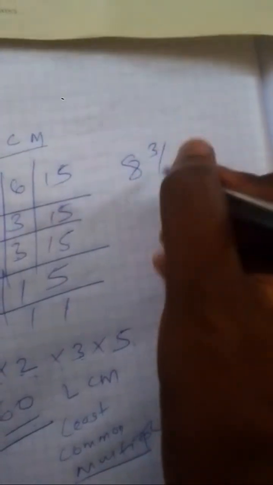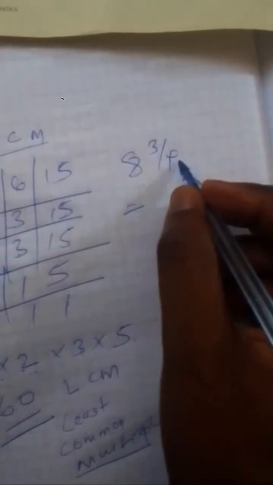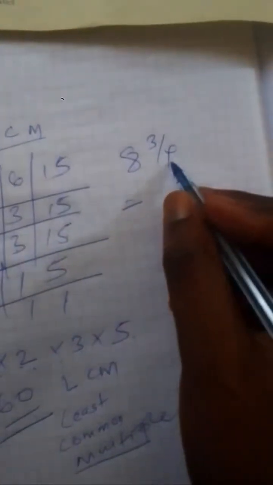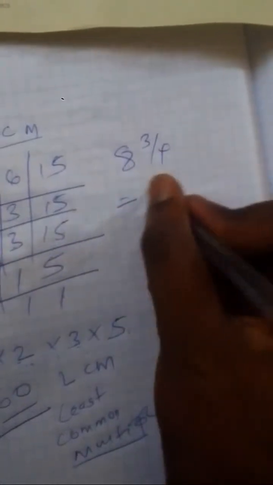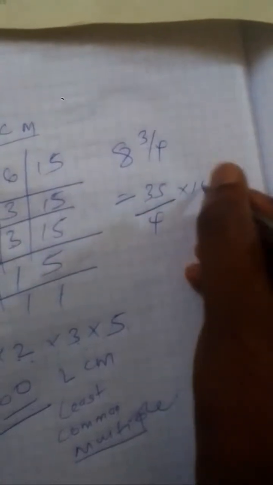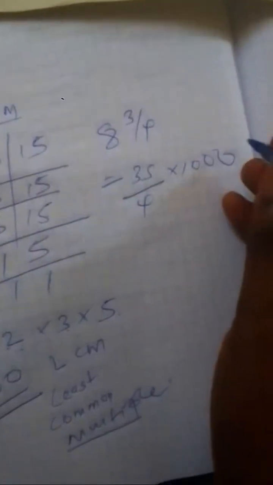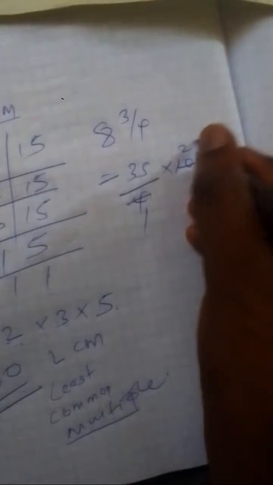So let's change this fraction into an improper fraction. 8 multiplied by 4 is 32, and 32 plus 3 is 35 over 4. Multiply by 1000. So we shall say 4 goes into 1000, 4 goes into 100. How many times?